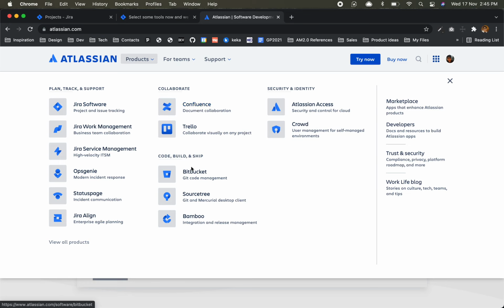Then these are all for development. Bitbucket is something like GitHub. You can call it a competitor of GitHub. SourceTree, these are other technical tools. You don't have to worry about them much. For you, these three tools are important: Jira software, Confluence, and Trello. Trello is again the same, but in a more visualized way, in the Kanban way.